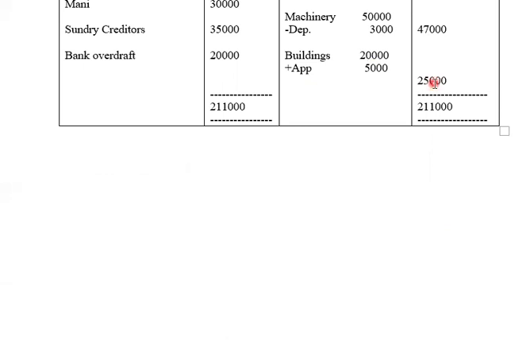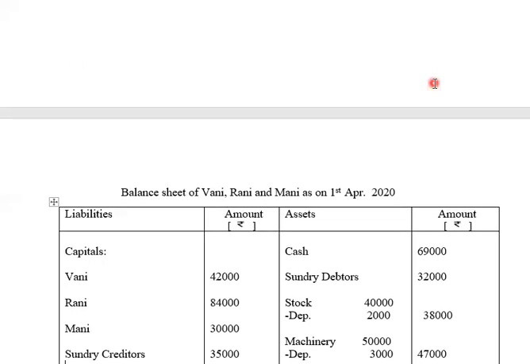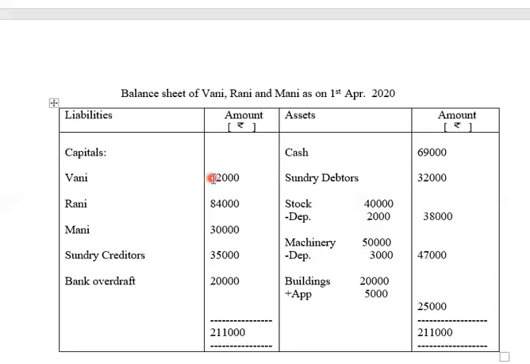Now we'll be doing the total on the liability side and asset side and we'll balance it. 80 plus 40, 120, 120 plus 30, 150 plus 30, 180 plus 20, 2 lakhs, 2 lakhs 5,000, 2 lakhs 9,000, 2 lakh 11,000. The total on the liability side is 2 lakh 11,000.